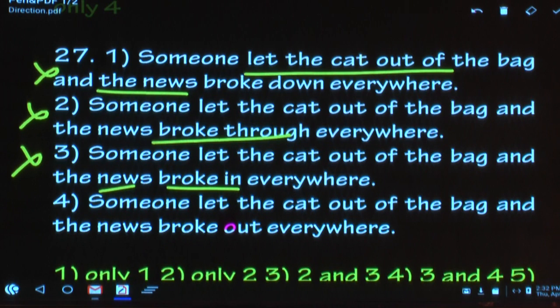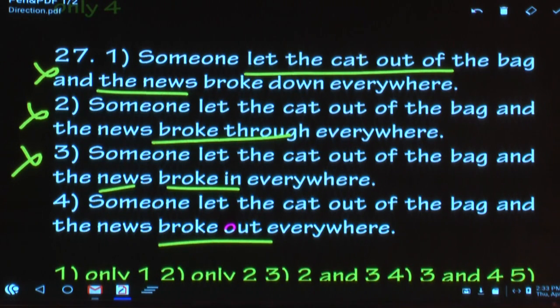What is the fourth option? Someone let the cat out of the bag and the news broke out. Write the meaning of break out. Break out means to start suddenly. And also write to spread out, to reach a lot of places. And write the combinations. Combinations are very important.